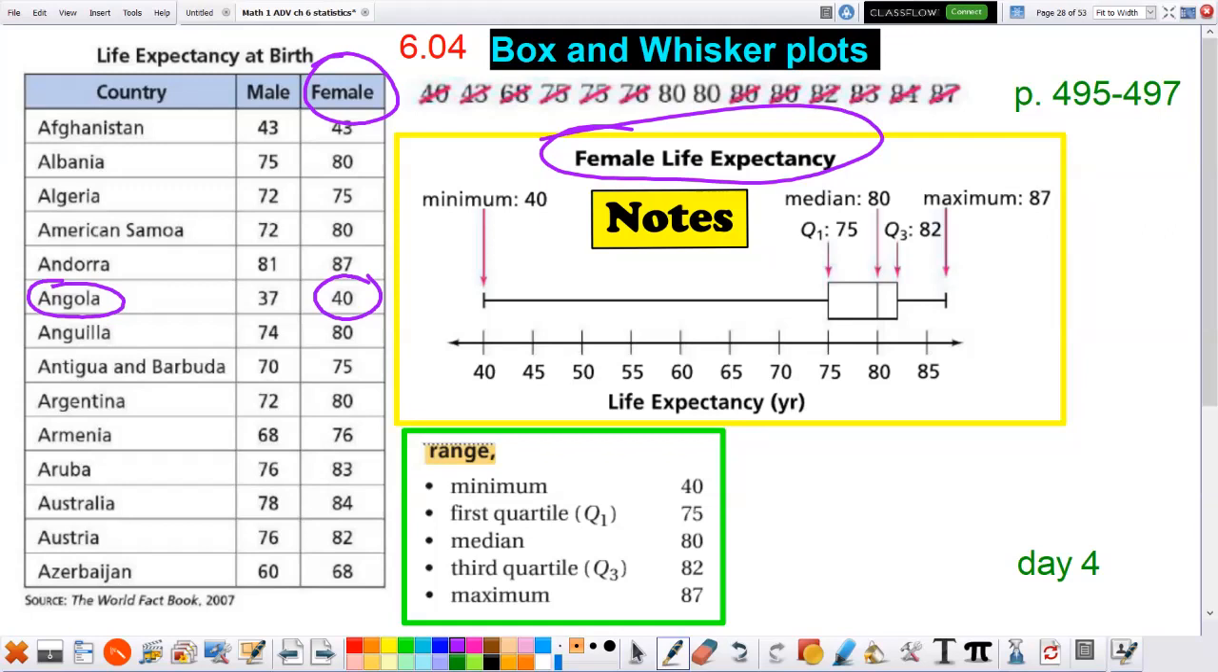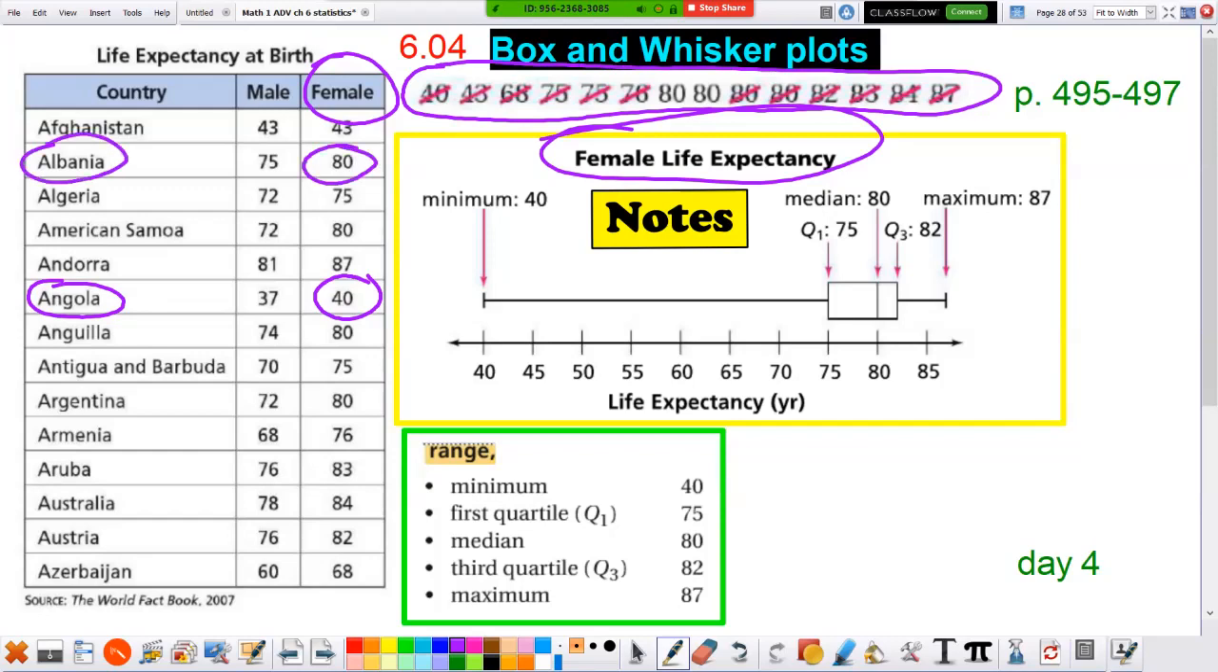And in fact, we took all these numbers and we wrote them all here in order. 40. The highest number on the list was 80 in Albania. If you're a female, you lived to 80 years old. And that's in this list also. Wait, that's not the highest number. We got 87, sorry. 87 is the oldest on the list. So taking these numbers, we put them all in order.